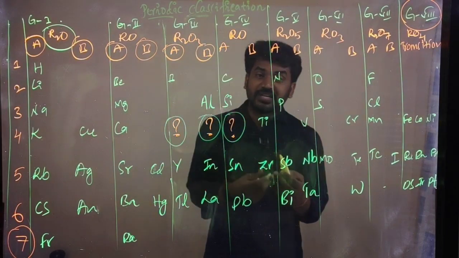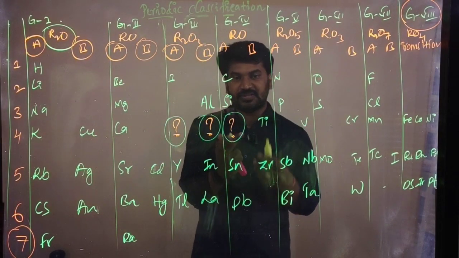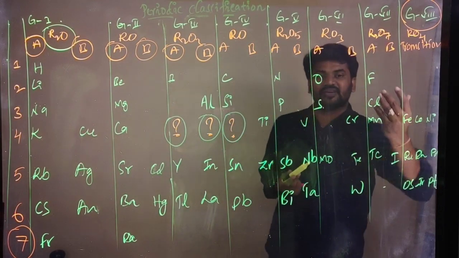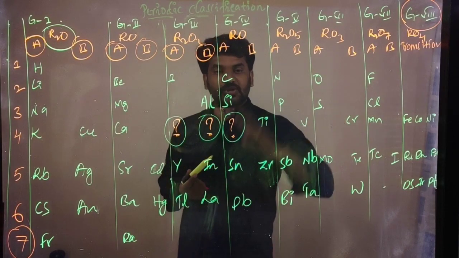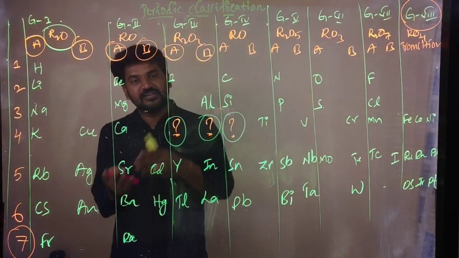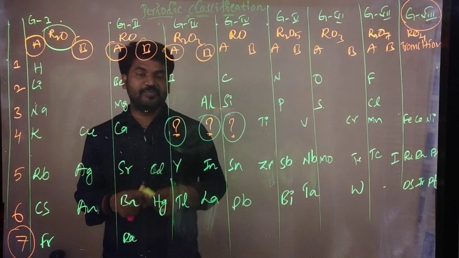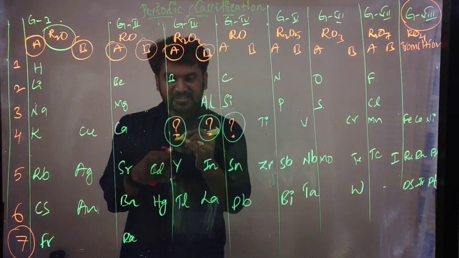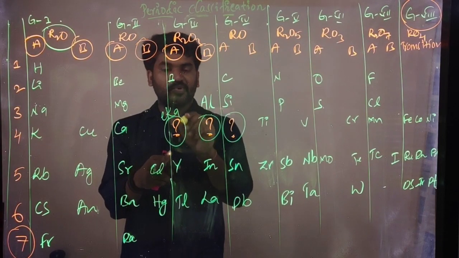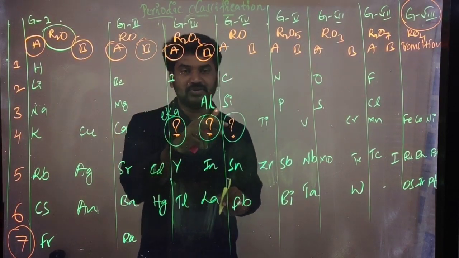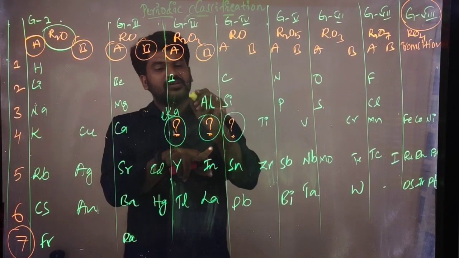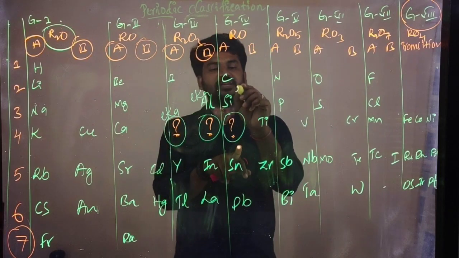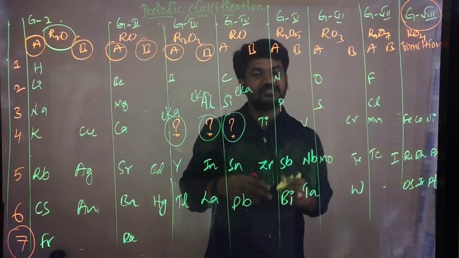That means he gave the properties of these unknown elements, and after the discovery of the elements, they were found suitable, as Mendeleev had said, having similar properties. So he named the elements: here boron is there, so this element is named Eka boron, and here aluminum is there, so next to aluminum it is Eka aluminium, and next, below silicon, it is Eka silicon.